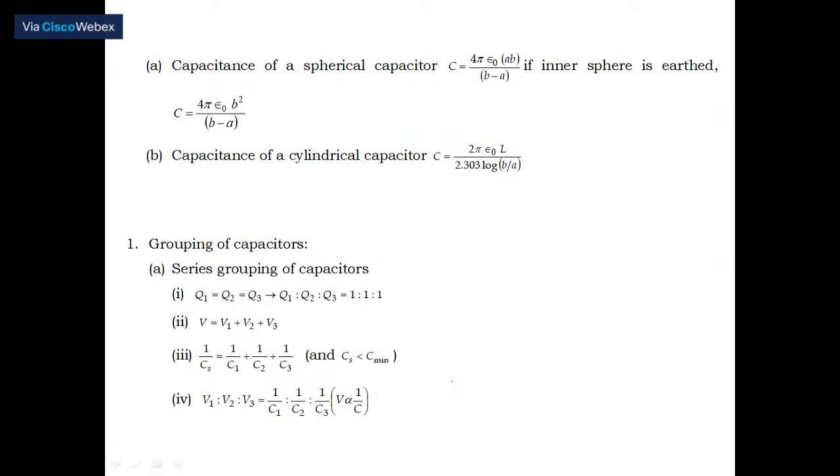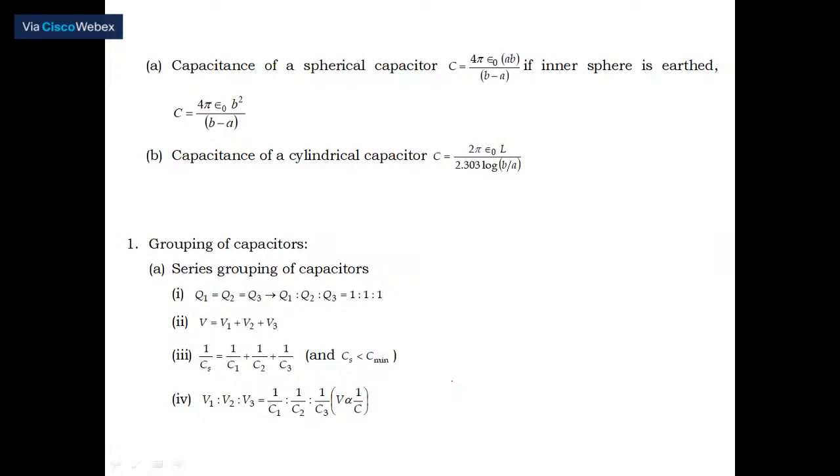Capacitance of a spherical capacitor, C is equal to... So I think the earlier syllabus had both the spherical capacitor as well as the cylindrical capacitor. According to this, they may be deleted, but better remember this. Capacitance of a spherical capacitor, C is equal to 4 pi epsilon naught into AB by B minus A.